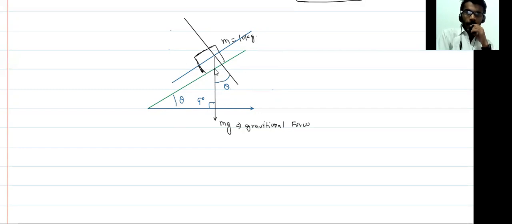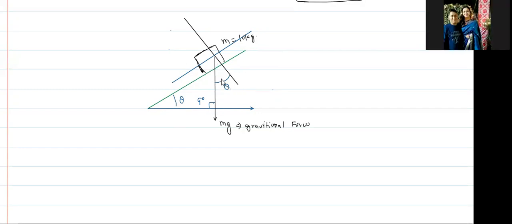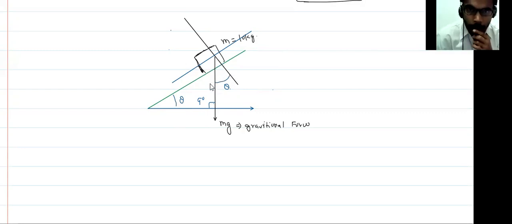What is the component of this force along this direction? This line makes an angle theta with this force, so the component of this mg along this line is mg cos theta, and perpendicular to this is mg sin theta.